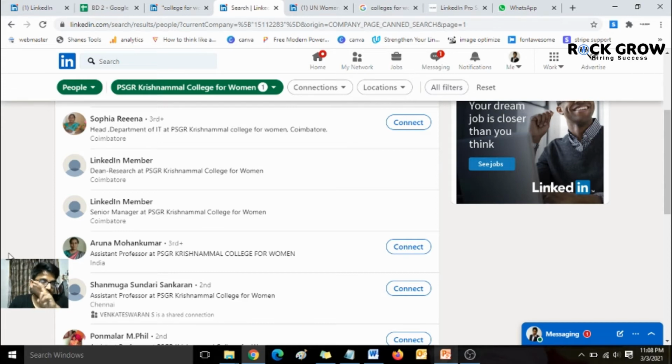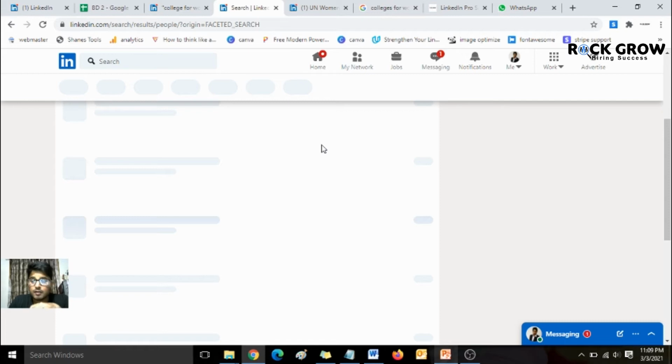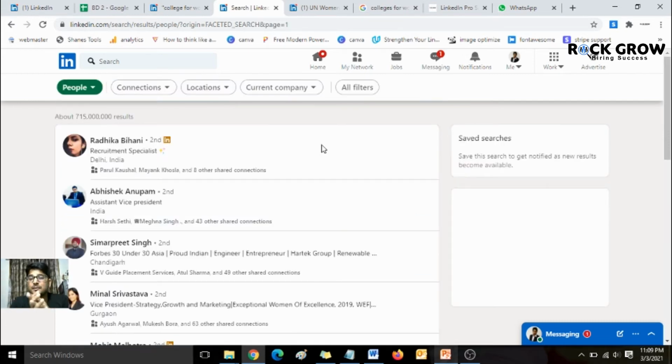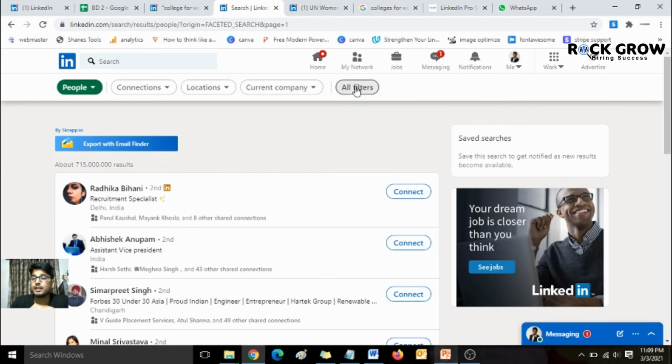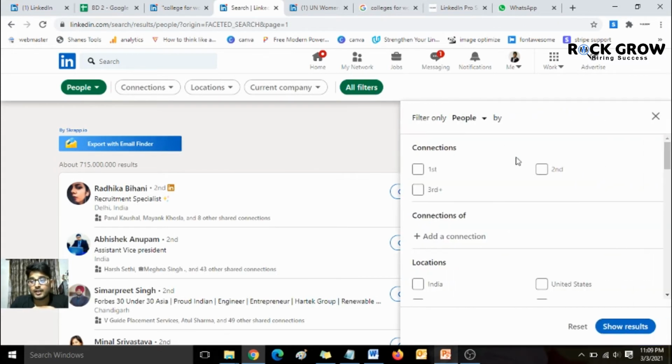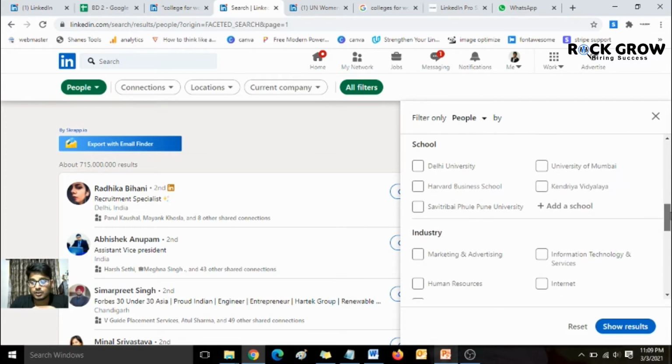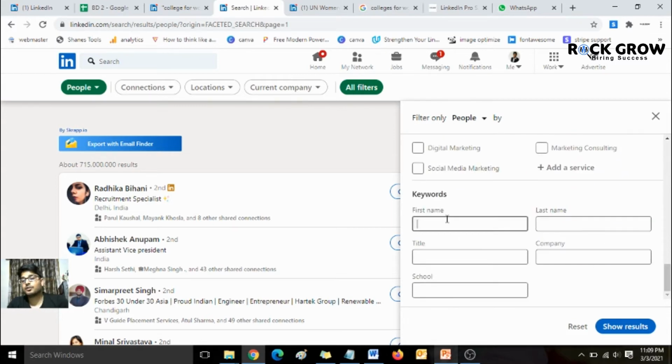First is groups, second is colleges, and third is an interesting function. Let me just reset this search filter. We're going to use a combination of different first names that pertain to women only. For example, go to the all filters section, and then go to the first name filter. For that you need to find a list of first names that are generally used by women only. For example, here you can see Radhika. You can write another name like Prerna, another like Pallavi, and another, let's say, Garima.